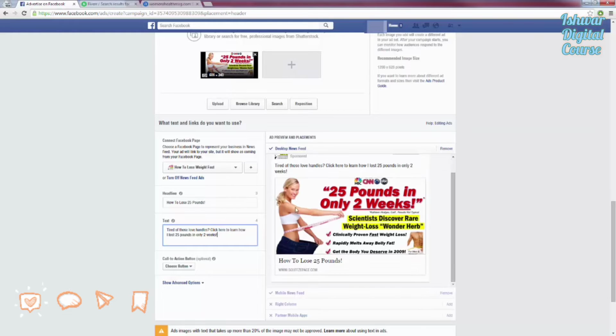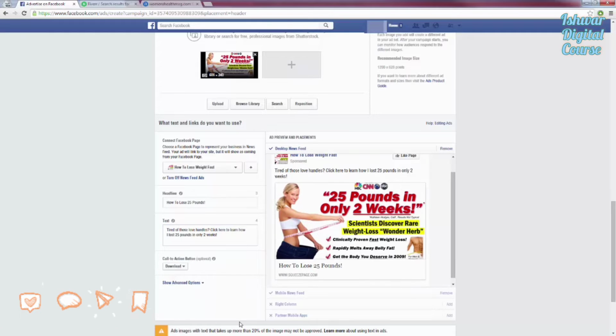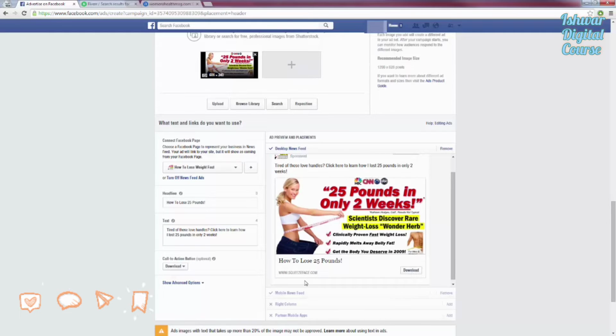Now, for the call to action, I do recommend using this. I like to use the download button here, and as you can see, it will put a button there. If you're sending people to a squeeze page and wanting them to opt in for a download, choose download, of course. If you're sending people to a sales page, do shop now or sign up or whatever it is. Or if you're just going to send them to an article or something like that, choose learn more. Choose whichever call to action complements the offer that you are promoting. So I'm going to choose download now.